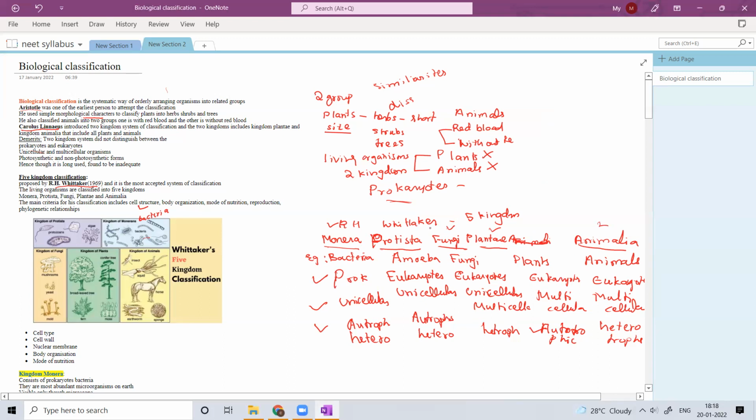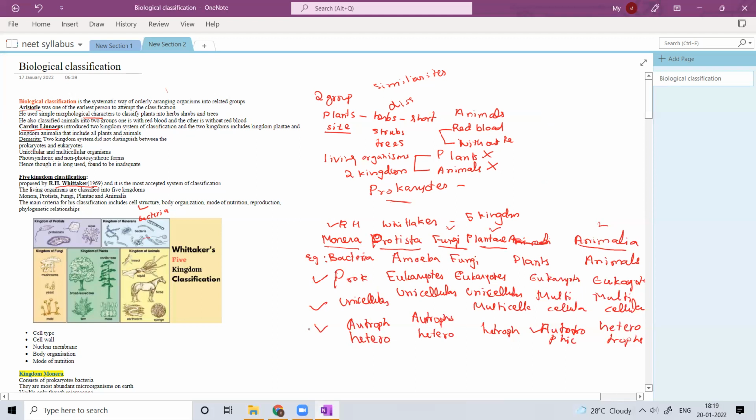So what is the difference? In fungi, you can find some unicellular organisms as well, but in Animalia and Plantae, you cannot find any unicellular organisms. What is a unicellular fungus? The example is yeast.